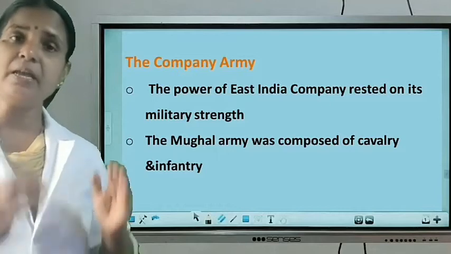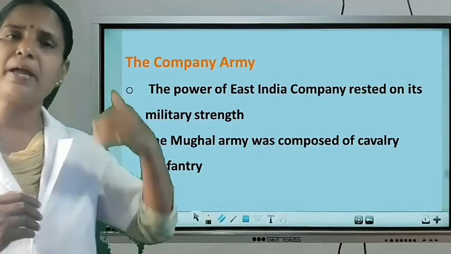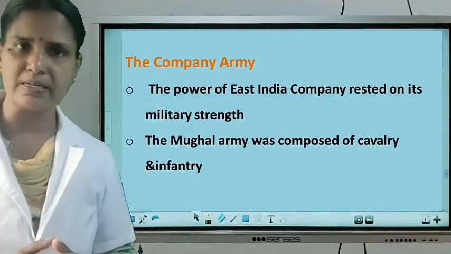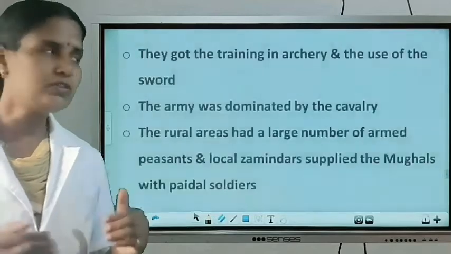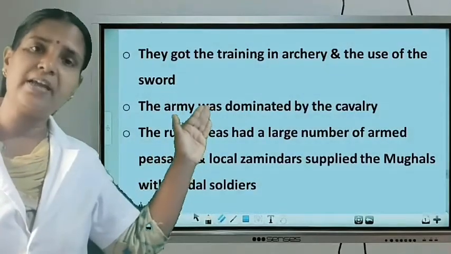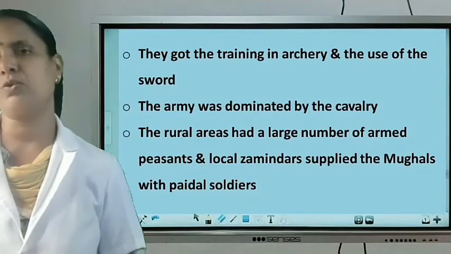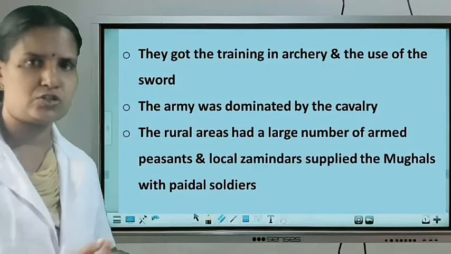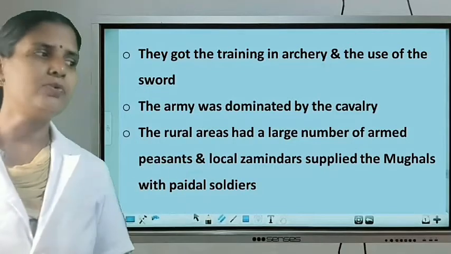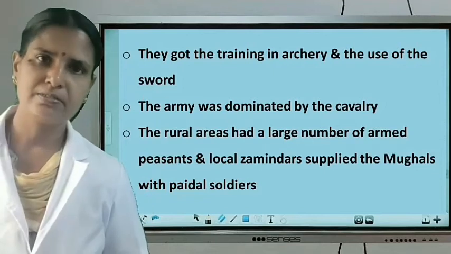They maintained cavalry, soldiers on horseback fighting. These soldiers got training in archery as well as the use of the sword. Then the army was dominated by the cavalry. Clear, right? Did you understand?